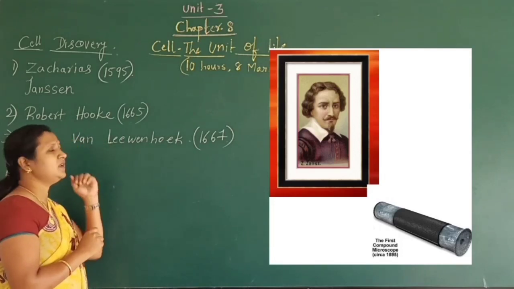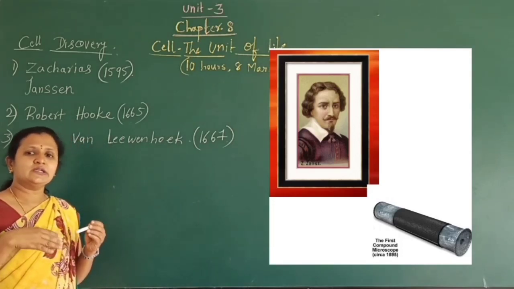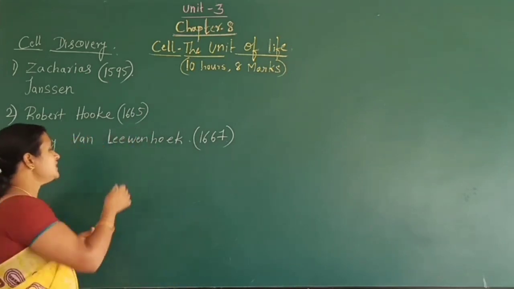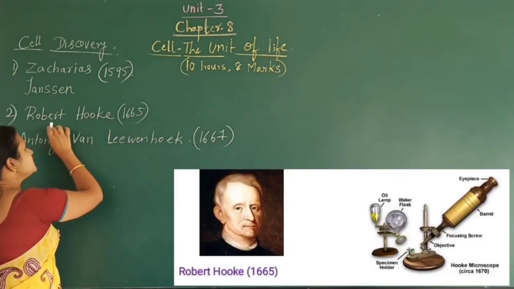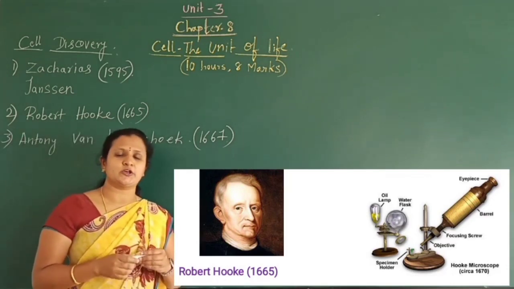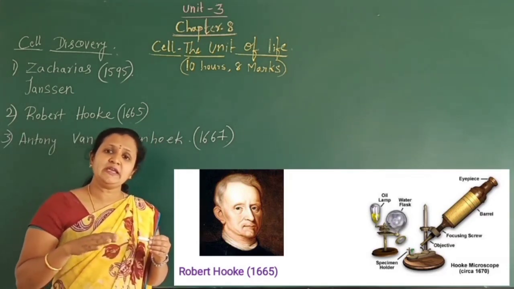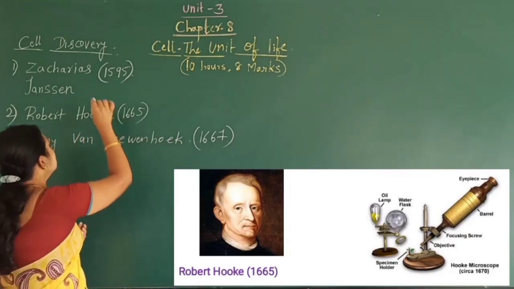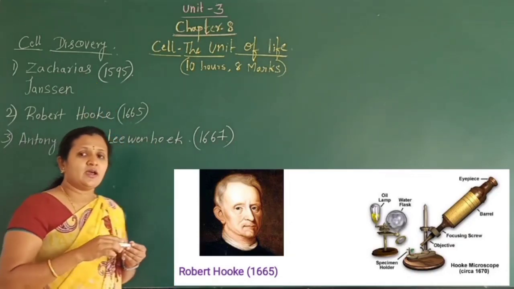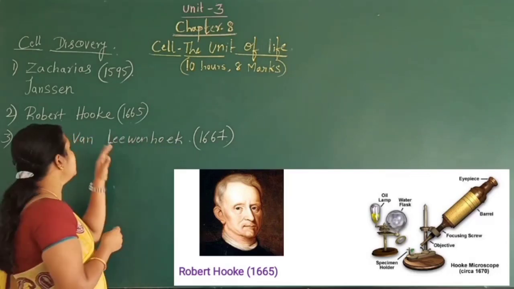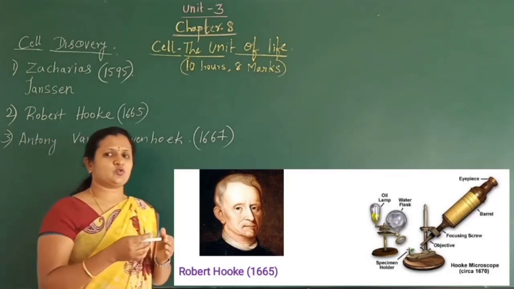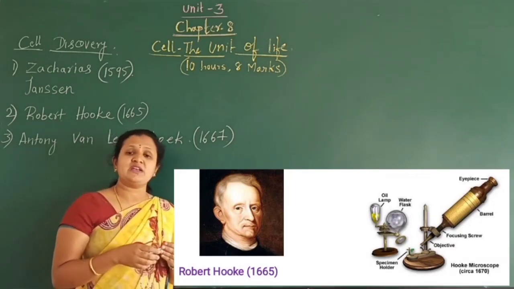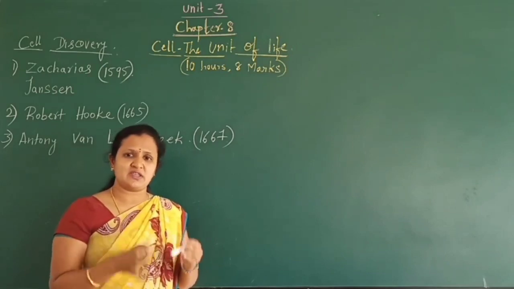Later, that microscope was gradually improved, and in 1665, another person called Robert Hooke improved the microscope which was discovered by Jansen, and he discovered his own microscope. Robert Hooke, what did he do? He discovered his own microscope and he started to observe things.